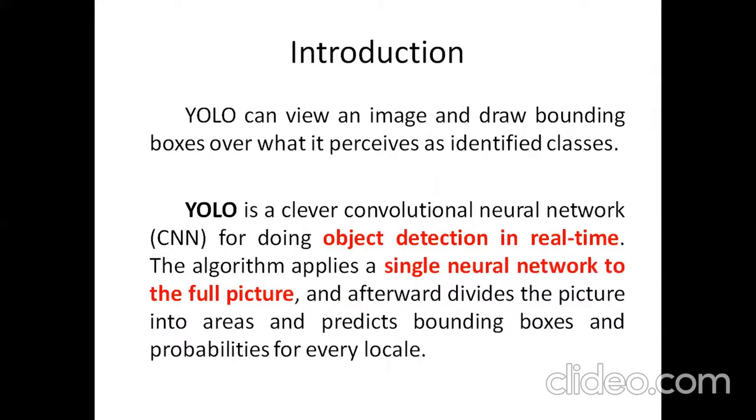YOLO can view an image and draw bounding boxes over what it perceives as identified classes. YOLO is a clever convolutional neural network for doing object detection in real time. The algorithm applies a single neural network to the full picture and afterward divides the picture into areas and predicts bounding boxes and probabilities for every locale.